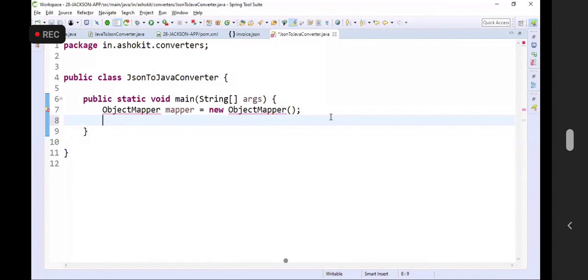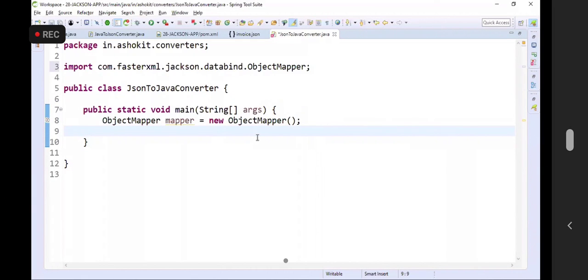Some people will say that, sir, I'm getting an error. I'm writing the class and I'm importing with Control Shift O so that it is going to import the package. I'm not writing manually. I'm not teaching you core Java to tell you import com.fasterxml.jackson.databind.ObjectMapper. It is not core Java. It's REST API classes. You should know some shortcuts.